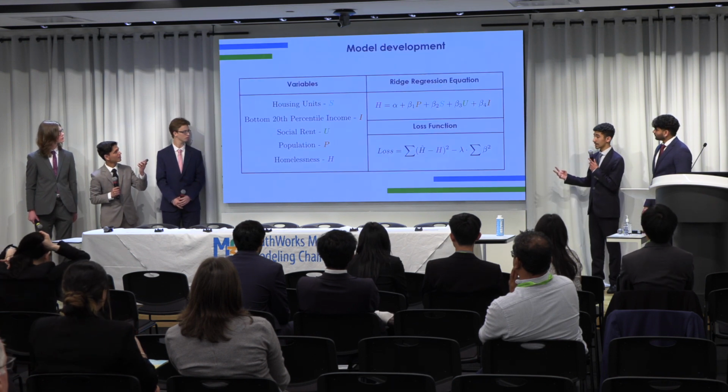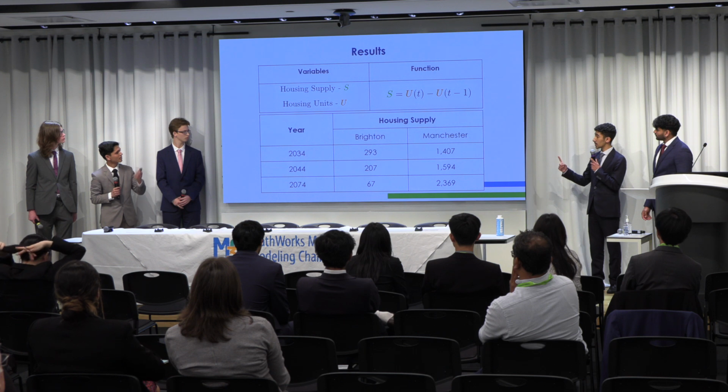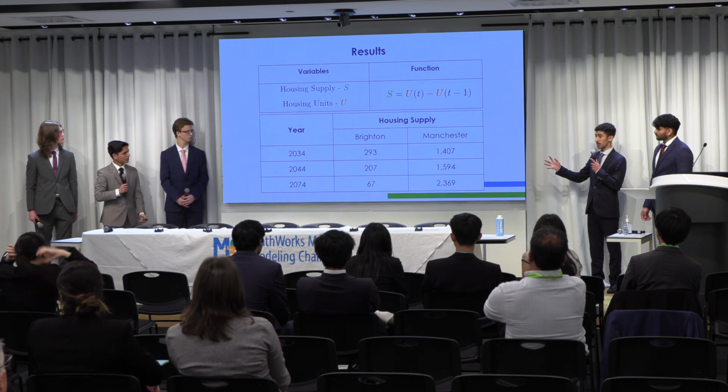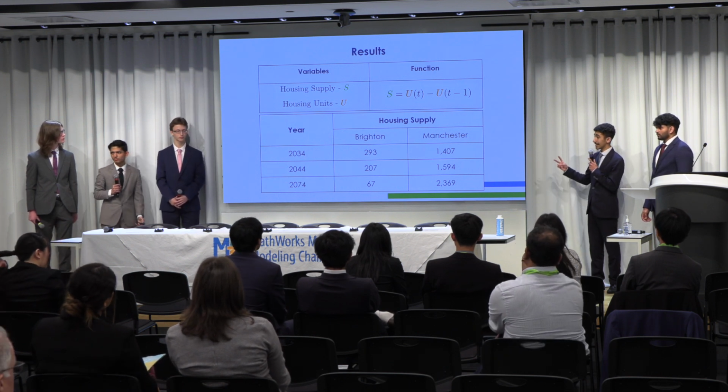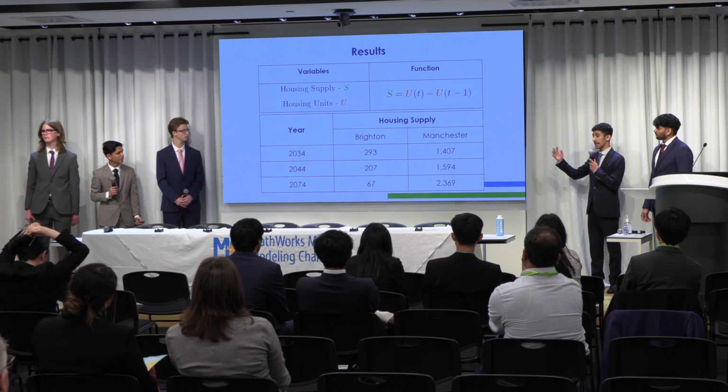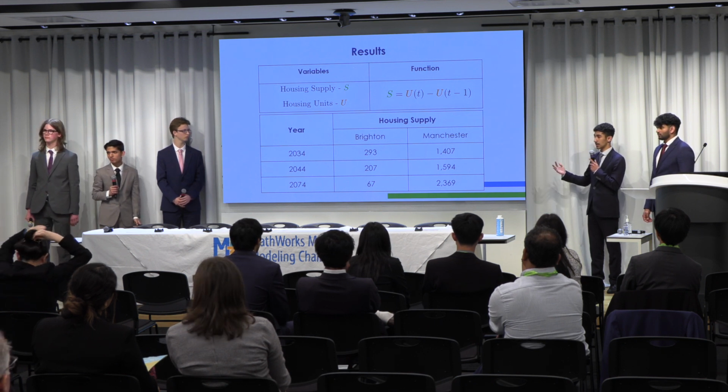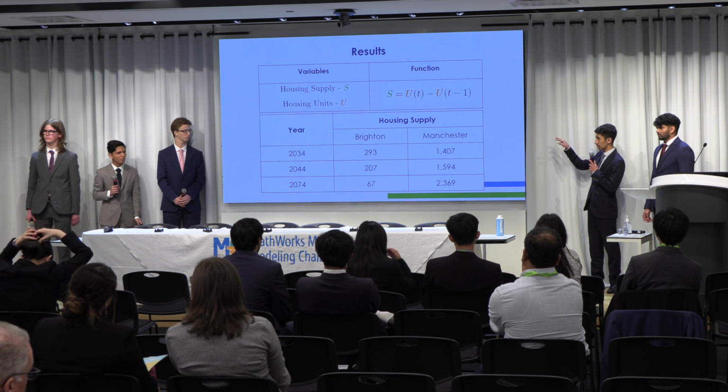So there are two things that we're considering in part 1. The first one is housing units, and that's the total number of houses in that city. And the second is housing supply, which is the increase or decrease in the number of housing units, effectively the derivative of the function.